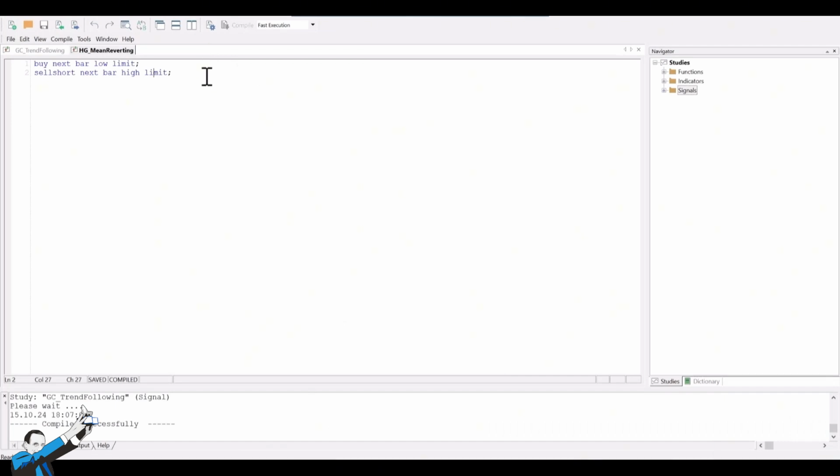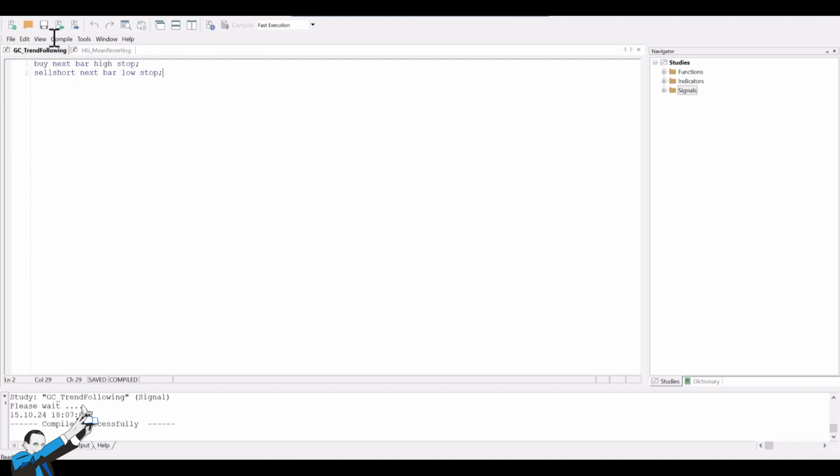In this case, as you can see, it's literally just two lines of code. Essentially, for the mean reverting strategy on copper, we buy on the break of the previous session's low using a limit order. For short entries, we sell on the break of the previous session's high, also with a limit order.